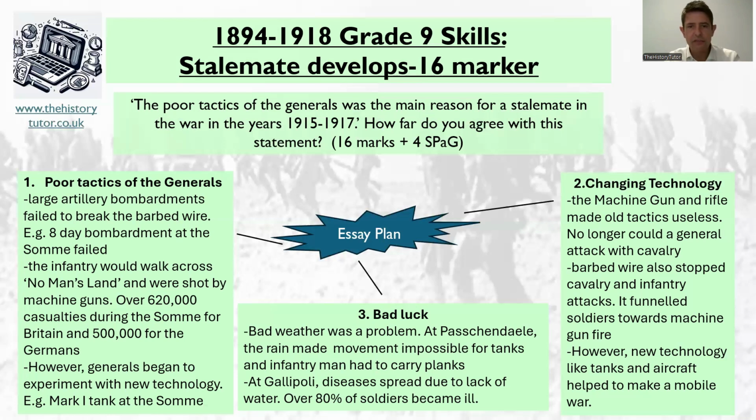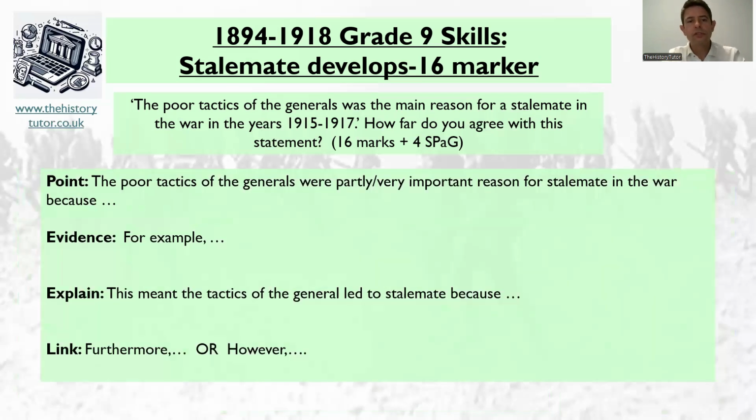We've got to cover those dates, 1915 to 1917. So thinking about different ideas, how do we write this then? So we use our PEEL structure. Our first paragraph should respond to the question. The poor tactics of generals were a partly or very important reason for stalemate in the war because, and we give an example to back up our reason. We then explain how this led to stalemate.